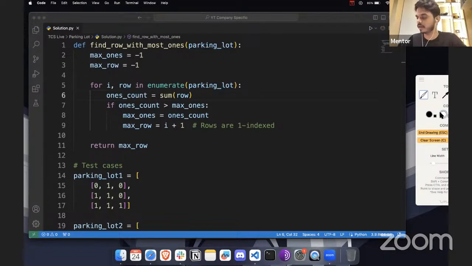So we have started with the function here, which is find the row with the most ones. We have the first variable, maximum ones, and the maximum row, which we have given as -1. So can you tell me why we have initialized this variable with -1? Initially we don't know, as we have not started analyzing the matrix yet, but still we have initialized the variable as -1. We could have just used 0 as well, but we have not done that. Just let me know why we specifically chose -1. Meanwhile, as I explain, you're going to understand why -1 is there.